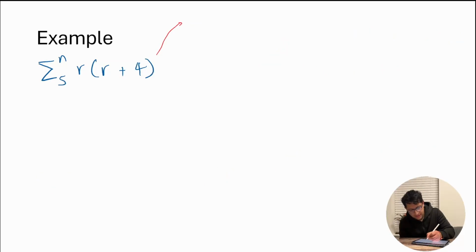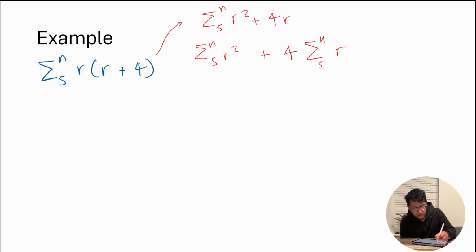This is the summation from 5 to n of r squared plus 4 times the summation from 5 to n of r.